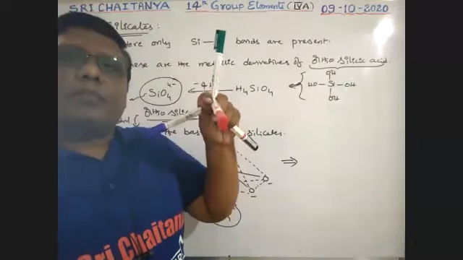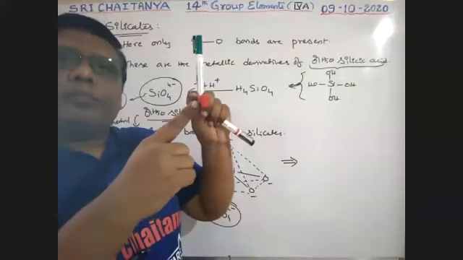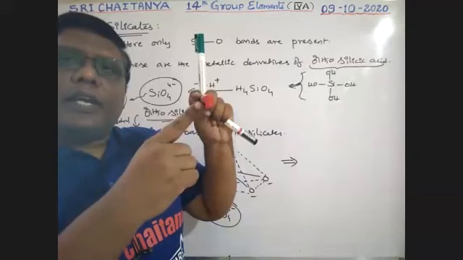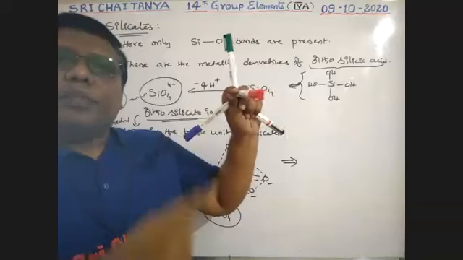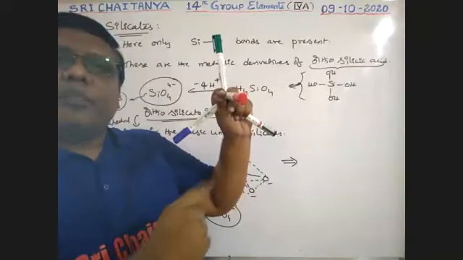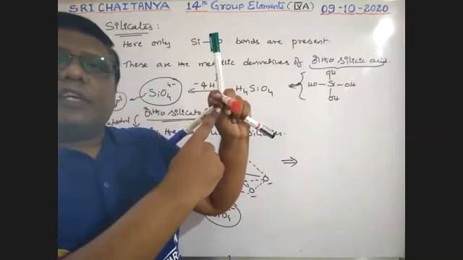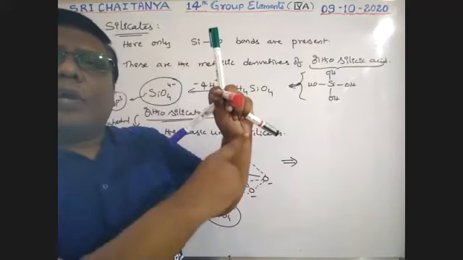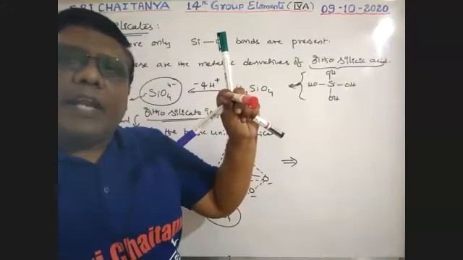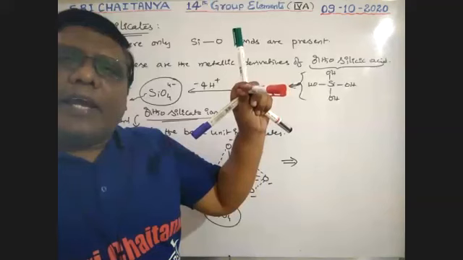See, boys. Clearly now observe. This red is oxygen. Am I correct? Red is oxygen. It is a tetrahedral structure. Exactly at the back side, silicon is there. So from your view, these green, blue, and black just seem to be a triangle. Am I correct? Red, blue, black, green just seem to be a triangle.